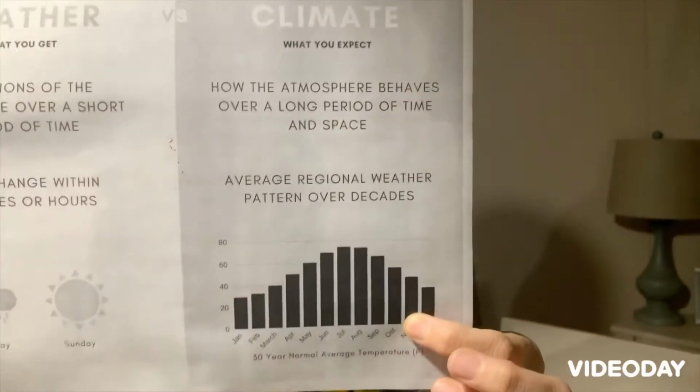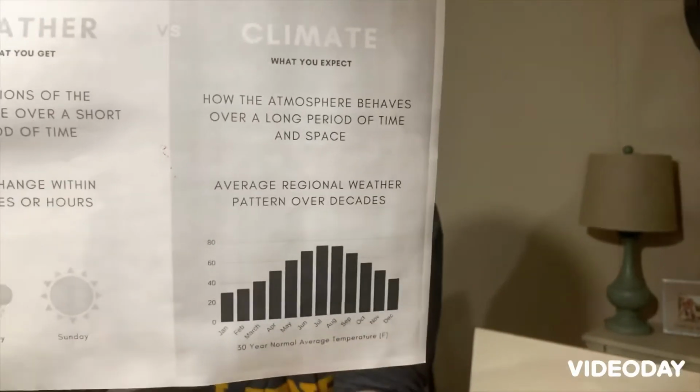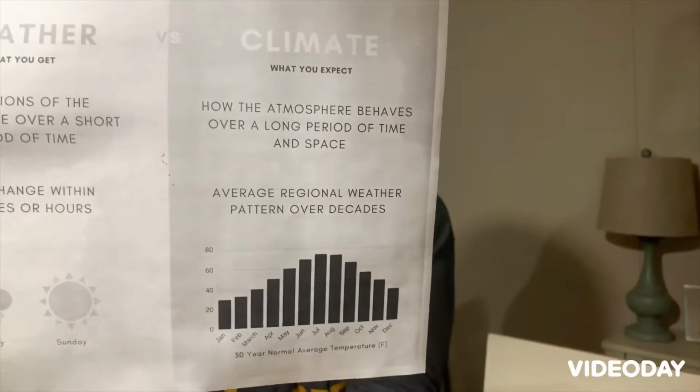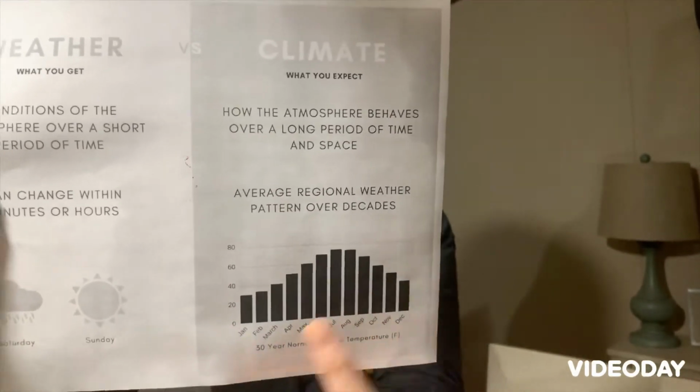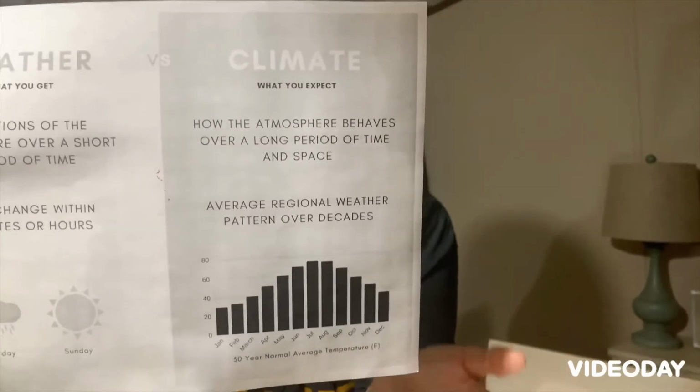It's every day. Climate is how the atmosphere behaves over a particular period of time and a particular place. Climate is usually expressed in graphs or charts because it shows the data over a period of time. Also, location plays a big part in what the climate of a region is, because of the angle of the sun's rays.